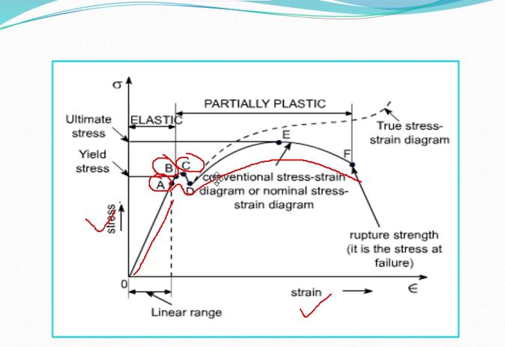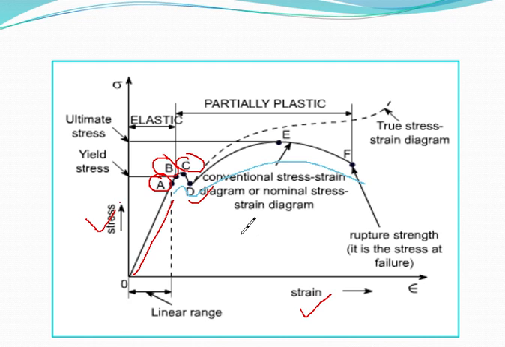Now we will be discussing point D. Here is point D. It is the lower yield point. Yielding starts in the portion CD, and there is a drop of stress at point D as soon as yielding starts at C.